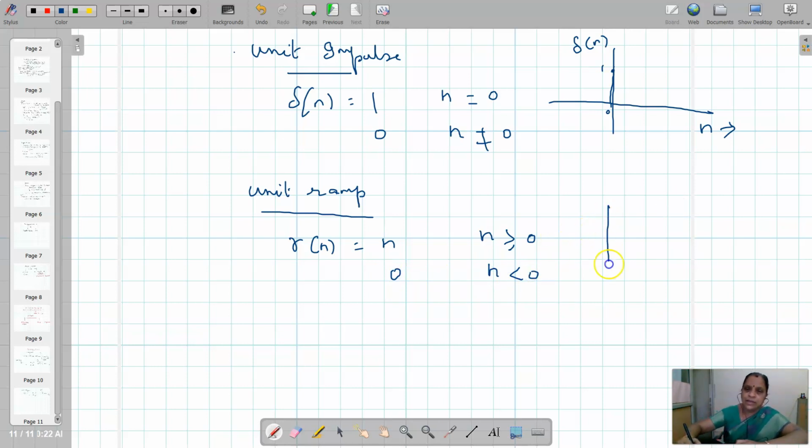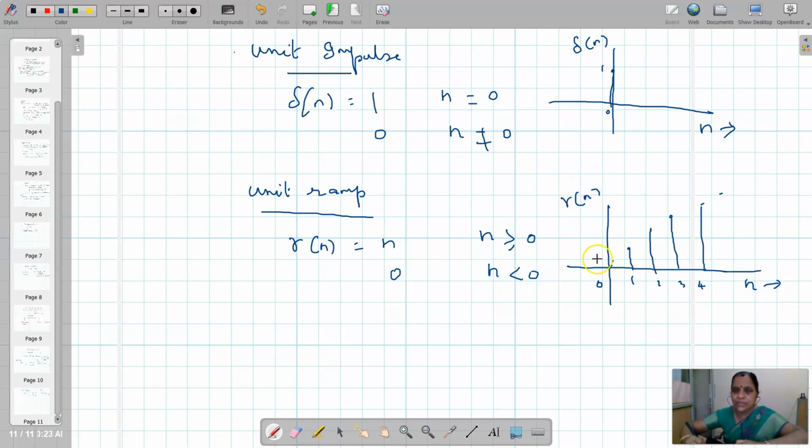This is defined when n is 0, it will go on. 0, 1, 2, 3, 4. This is R of n. So this is a linear signal, but when n becomes infinity, R of n also becomes infinity. This is a unit ramp discrete time signal.